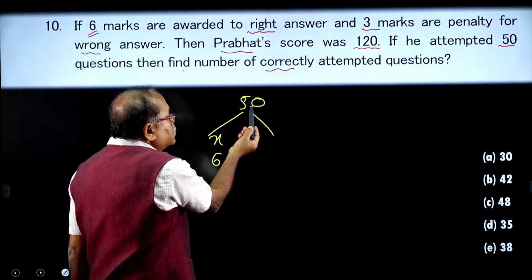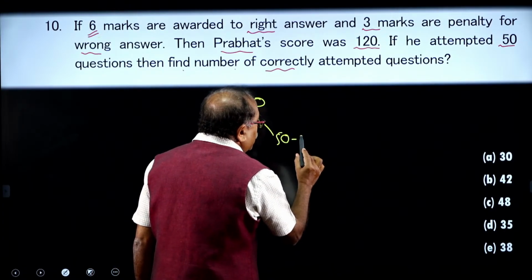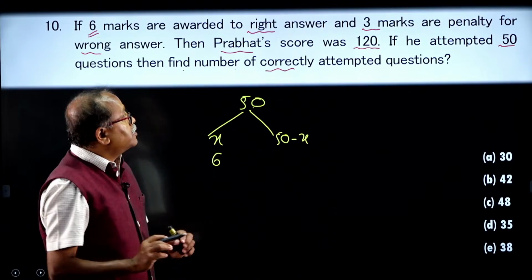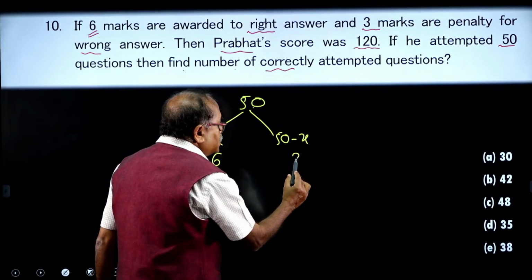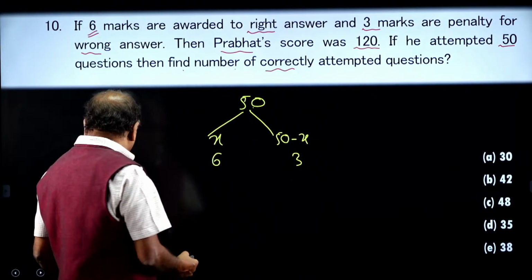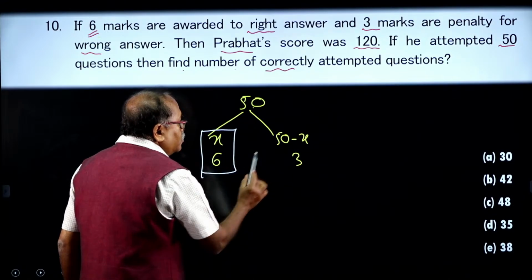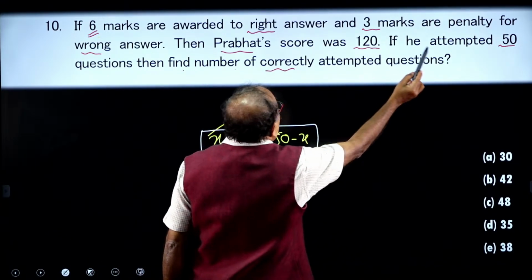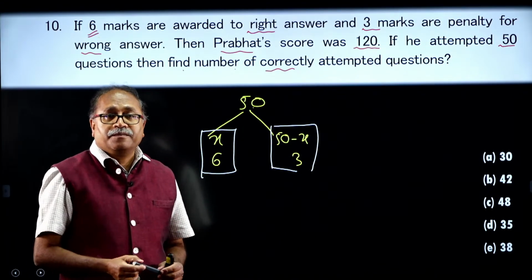What are the remaining questions? That is 50 minus x. So, 50 minus x questions are wrong, and for wrong, what is the penalty? 3 marks is the penalty. From his score, if I take out the penalty, then I will get the total marks, and that is 120.